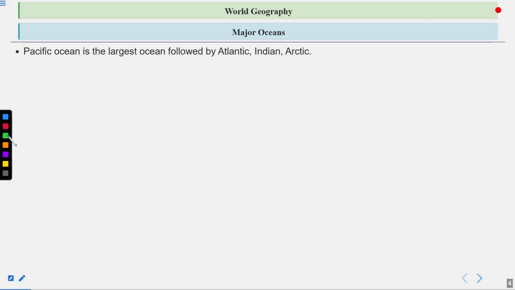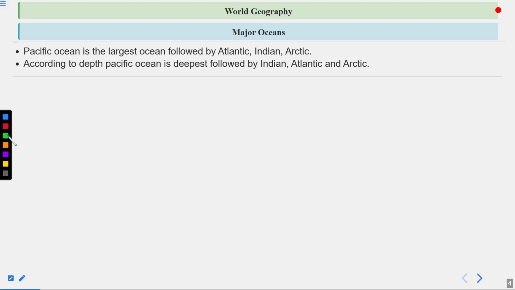Now let's talk about the major oceans. Pacific Ocean is the largest ocean, followed by Atlantic, Indian and Arctic. According to depth, Pacific Ocean is deepest, followed by Indian, Atlantic and Arctic. Also remember that Pacific Ocean is the oldest ocean. Earlier it was named Panthalassa, and after the continents drifted away and tectonic movements happened, all these oceans came into form, the Indian Ocean, Atlantic Ocean, and Arctic Ocean. Now, in total, we have 5 oceans in the world.